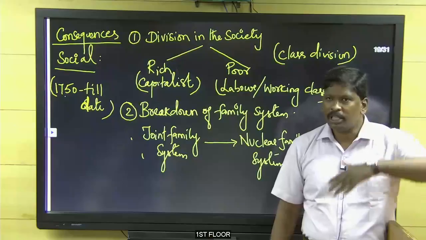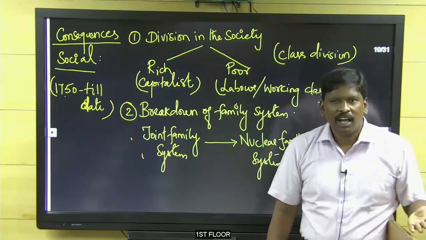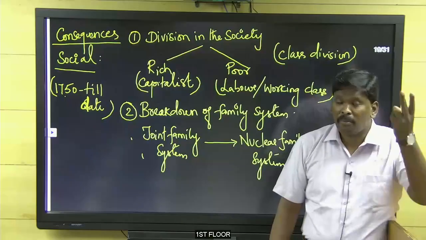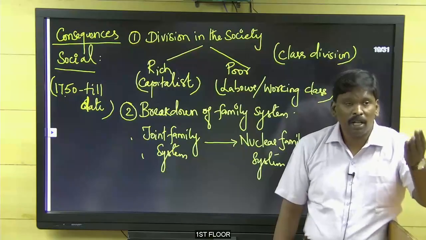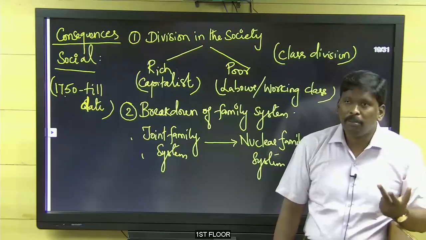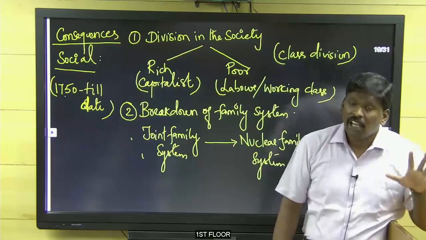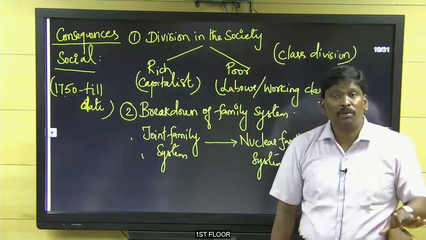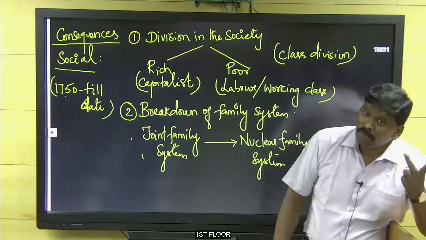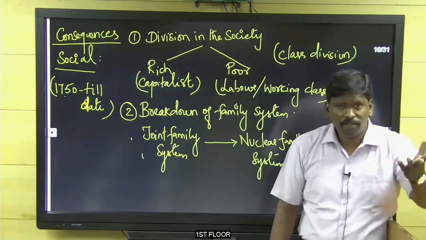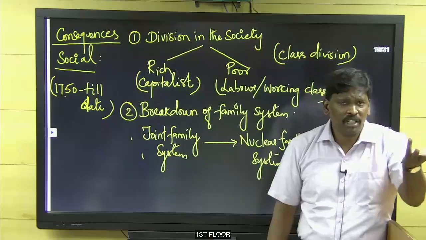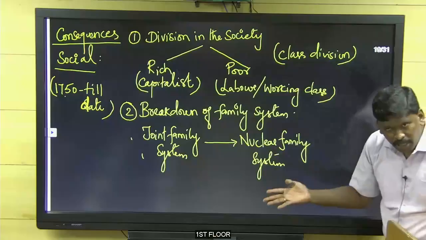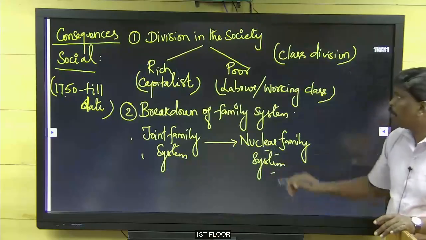The grandparents and parents would be in some other, distant places. Think of it like this: in a joint family, grandparents 2 people, parents 2 people, 4 people, children 2, means 8 people. 8 people living in the city of Delhi, 8 people in Chennai, 8 people in Hyderabad, Mumbai. How costly it would be. Instead of that, a family of father, mother, and 1 son or 1 daughter, only 3 or 4 people, is sufficient. So the joint family system completely broke down into the nuclear family system.